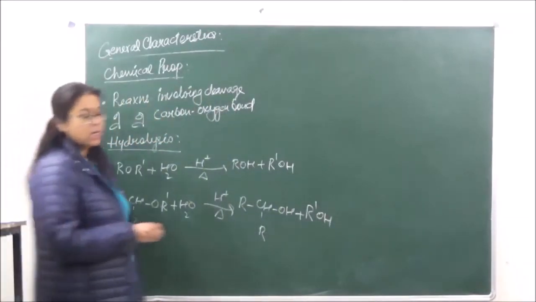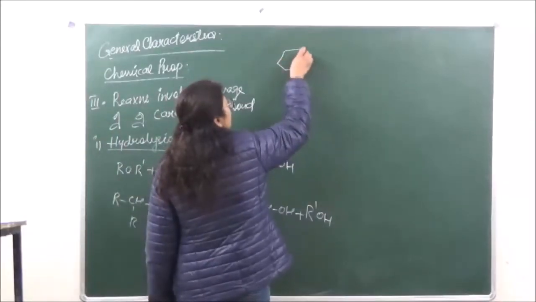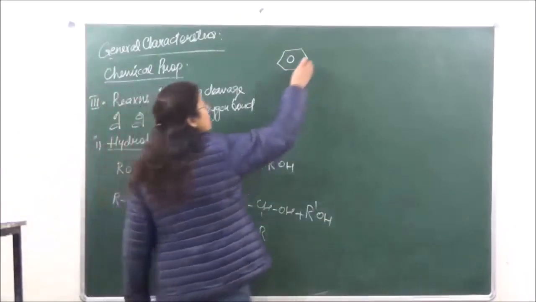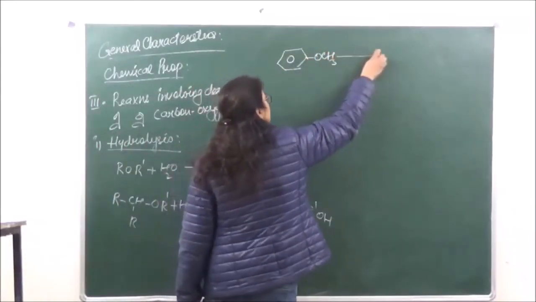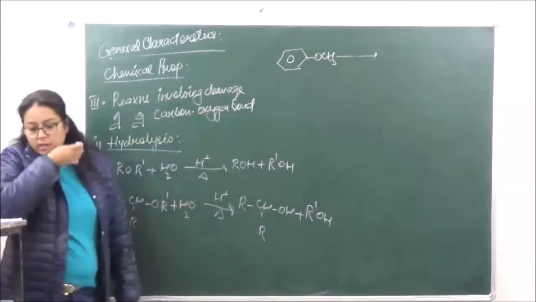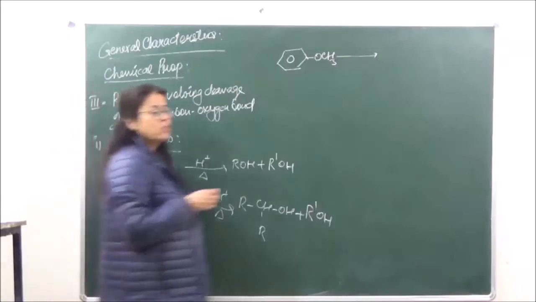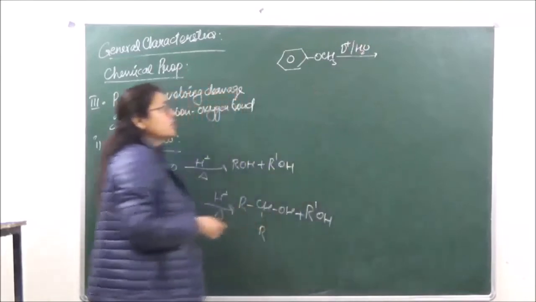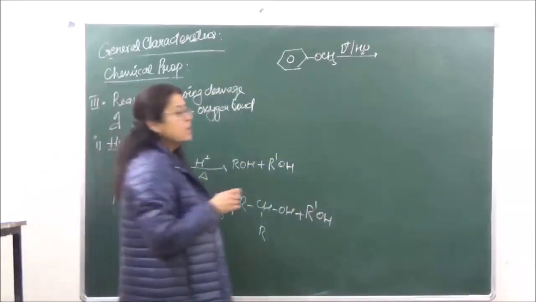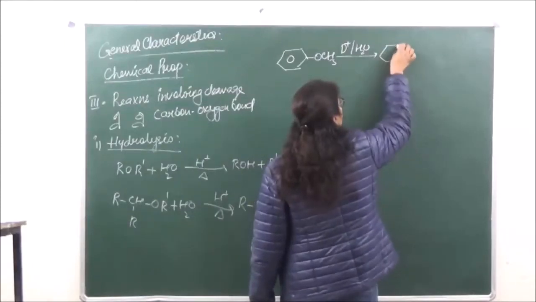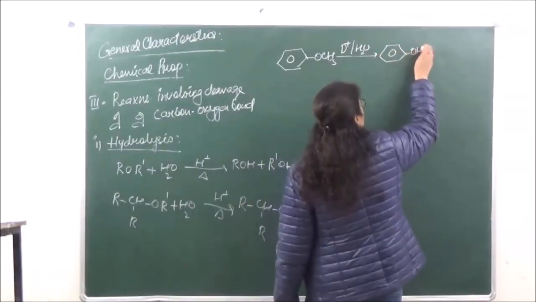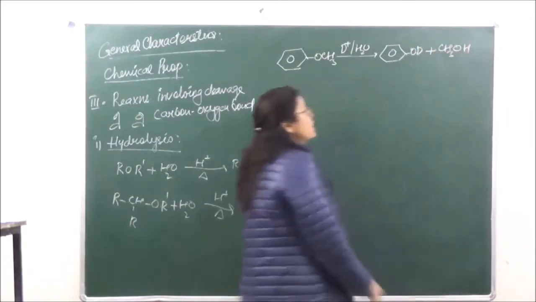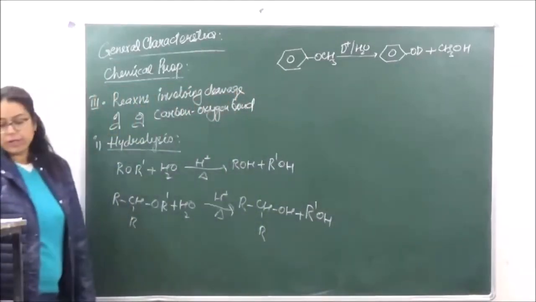Now this is another question of your competitions which we generally see over here. We are taking anisole, OCH3, and we are reacting it in presence of deuterium ion and H2O. If these are the reaction conditions which are given, we are going to get over here OD plus CH3OH. This is the compound which we are going to get over here.